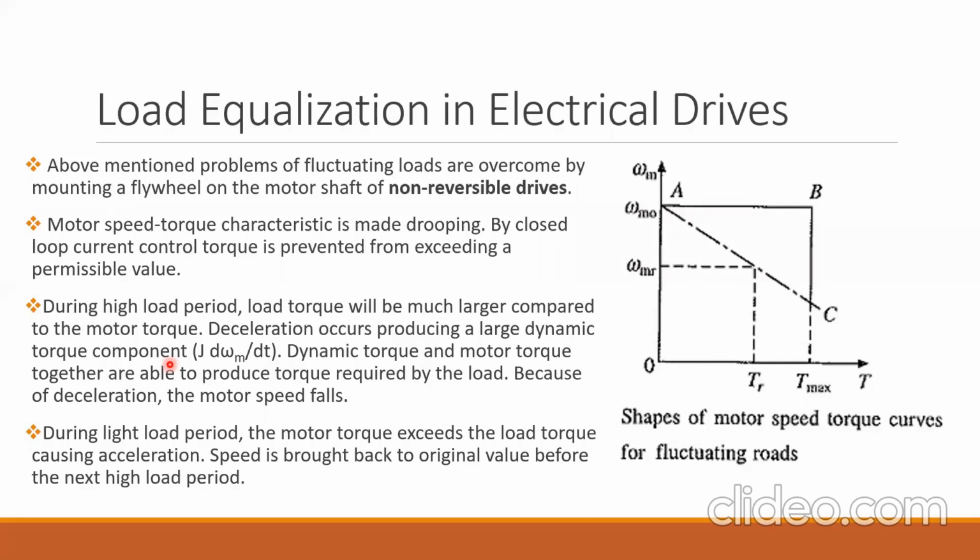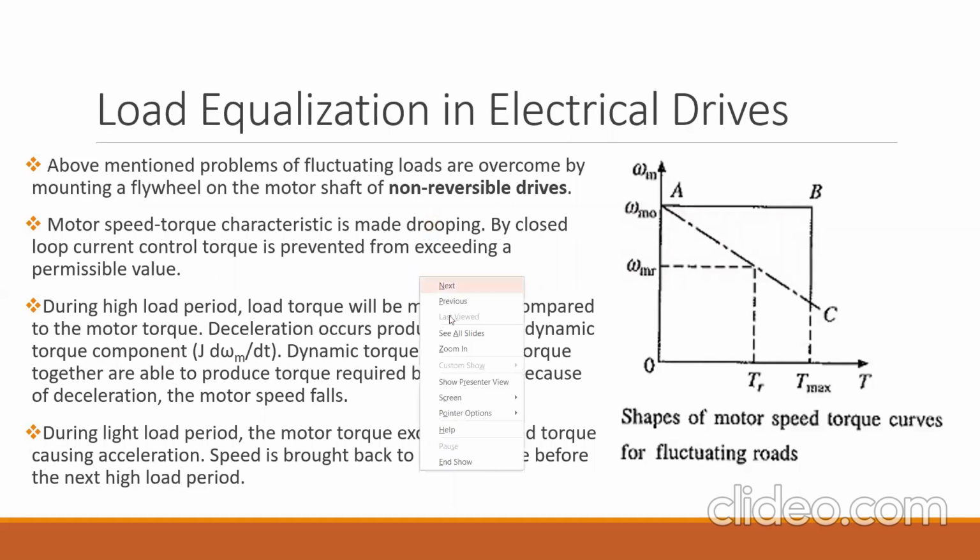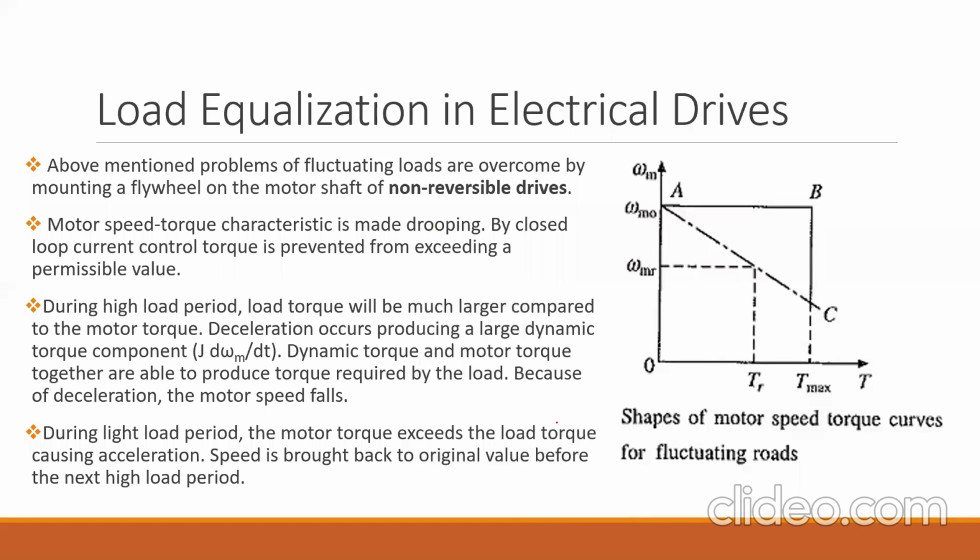We know the fundamental torque equation: T is equal to TL plus J d omega m by dt. But when the load torque is higher, this equation becomes TL is equal to T plus J d omega m by dt.